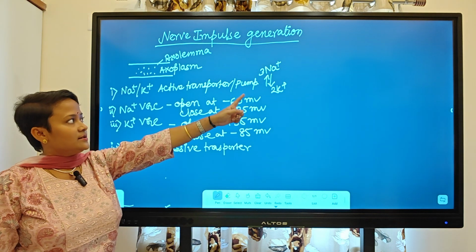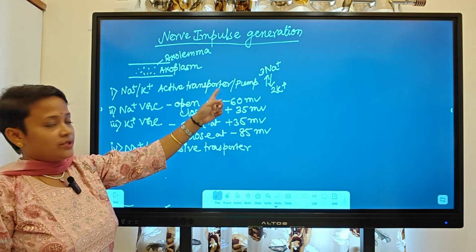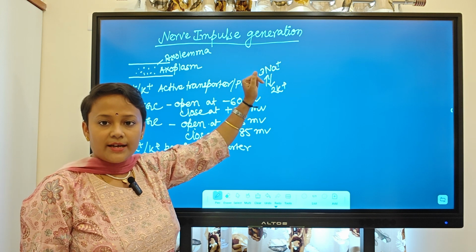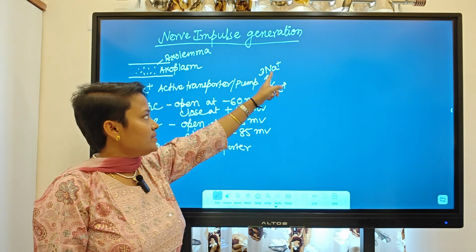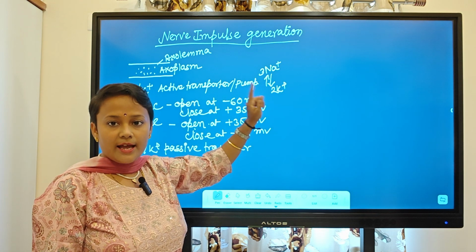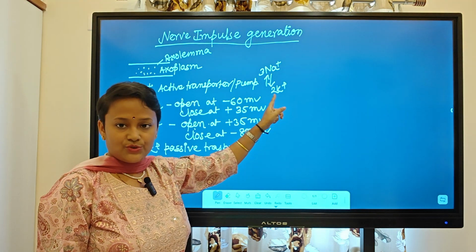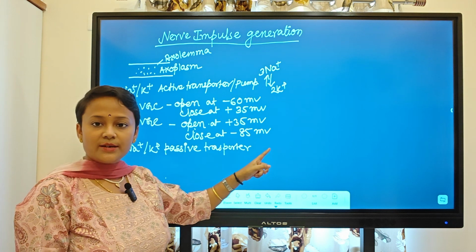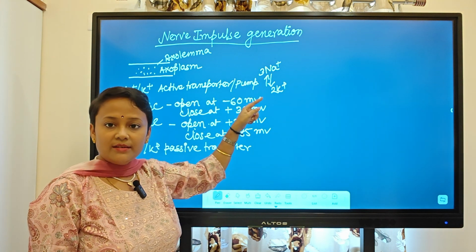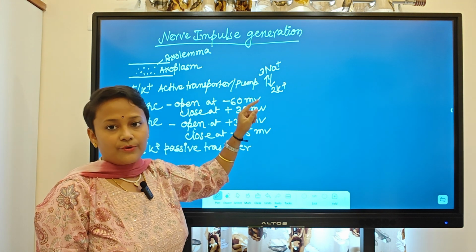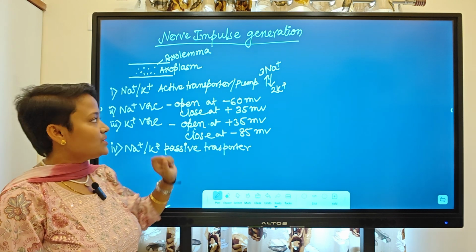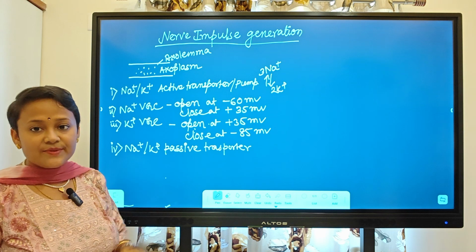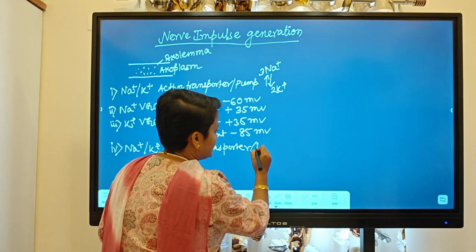Here we know that this active transporter will send the sodium ions towards outside. So in the outside, in the ECF, sodium concentration will be higher. In the exoplasm, potassium concentration will be higher. What this channel will do is send the sodium ion from out to in and potassium ion from in to out. Means it will act just opposite to the sodium potassium transporter. That's why this channel is also called leaky channels.